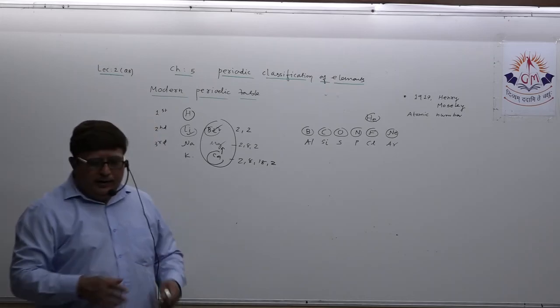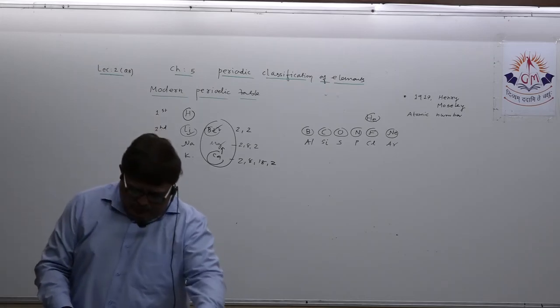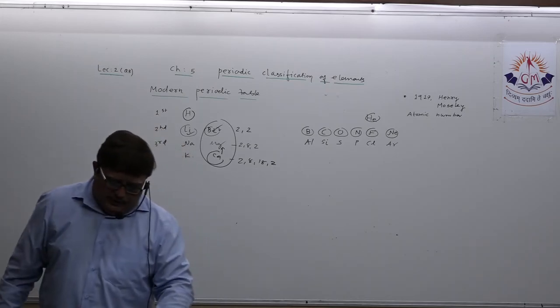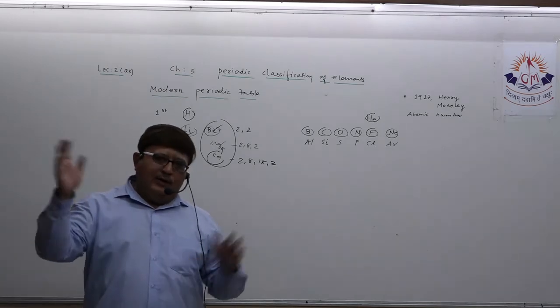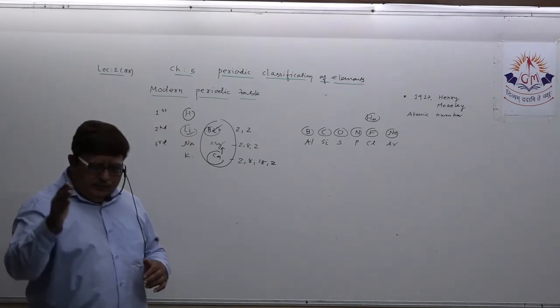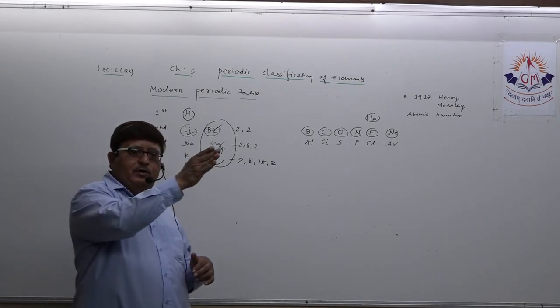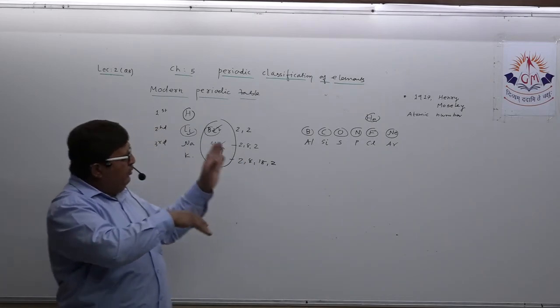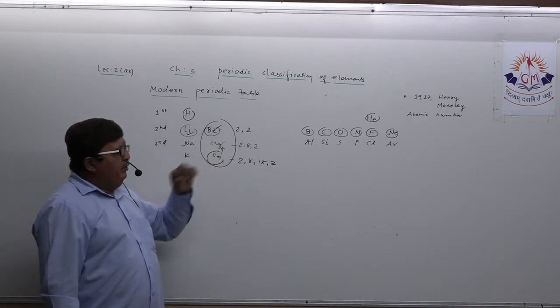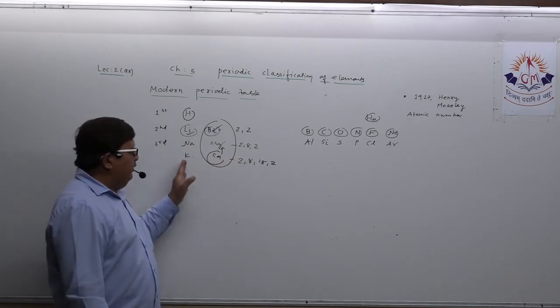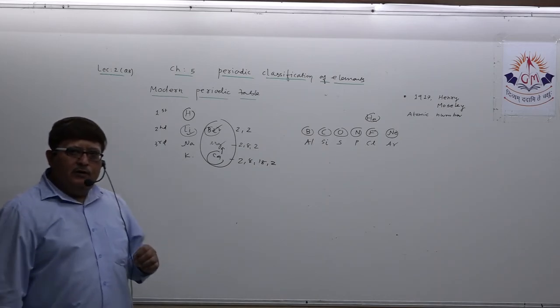So this way at least you need to remember the names of some of the elements, and that's why I'm asking you to remember up to 30. Hydrogen, helium, then lithium, beryllium, boron, carbon, oxygen, nitrogen, fluorine, neon, then sodium, magnesium, aluminum, silicon, sulfur, phosphorus, chlorine, argon, then potassium, calcium.